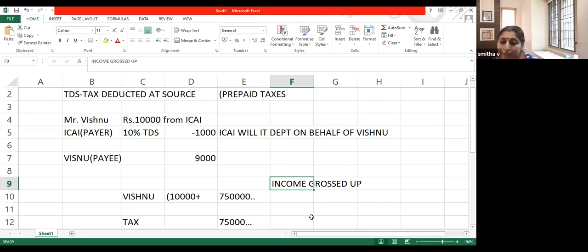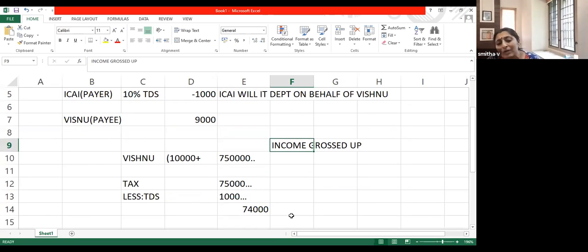What if he's not liable to tax? Very good question. What if Vishnu is not liable to pay tax? That is, Vishnu has only an income of, let us take 2,20,000, including the income received from ICAI. If Vishnu has an income of only 2,20,000, his total tax liability will be 0. Then Vishnu can claim a refund of the 1,000 from income tax department.